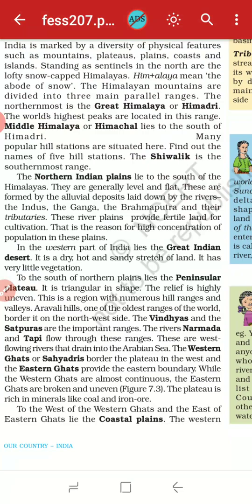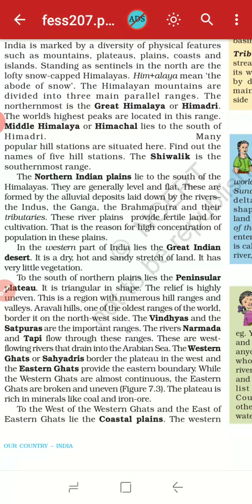The Vindhyas and the Satpuras are the important ranges, and the rivers Narmada and Tapi flow through these ranges. These are west-flowing rivers that drain into the Arabian Sea, which means they are directly connected to the Arabian Sea. They are coming from the west side. The Western Ghats or Sahyadris border the plateau in the west, and the Eastern Ghats provide the eastern boundary. A plateau is not like the mountains.